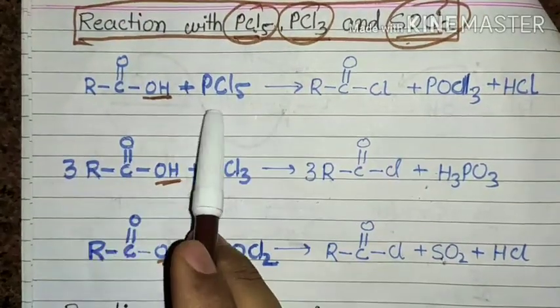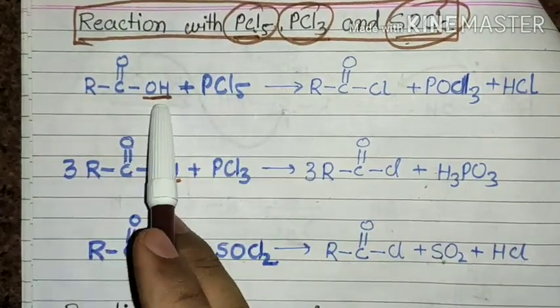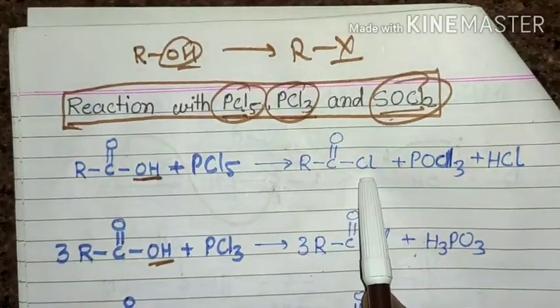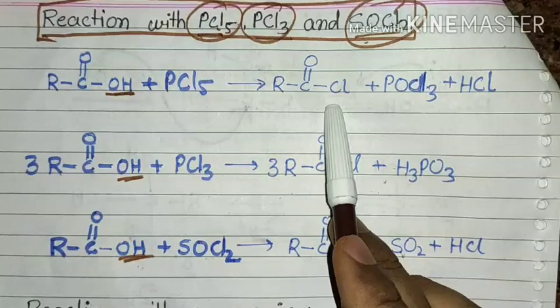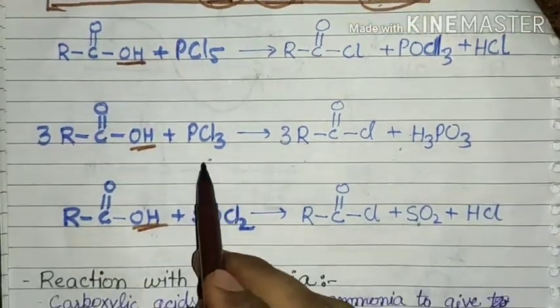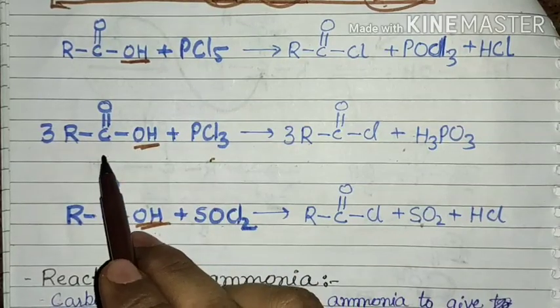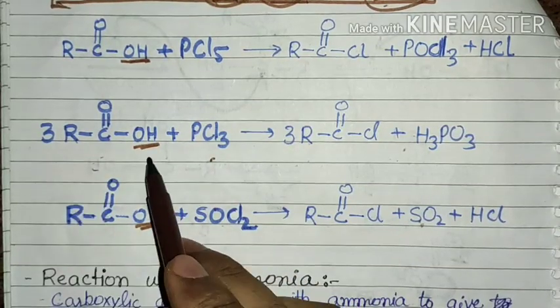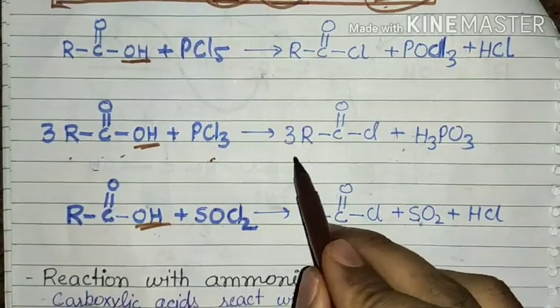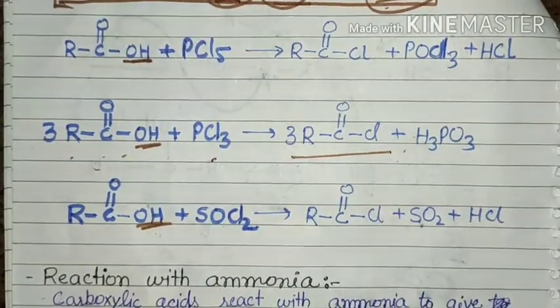So carboxylic acid reacts with PCl5. The OH is replaced by the chlorine atom, as in an alcohol. So this one is the acyl chloride, along with POCl3 and HCl. With PCl3, 3 molecules of carboxylic acid give 3 molecules of acyl chloride.